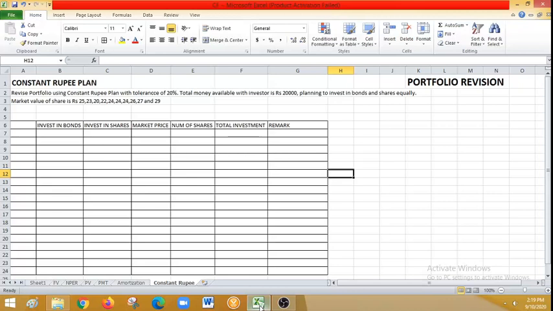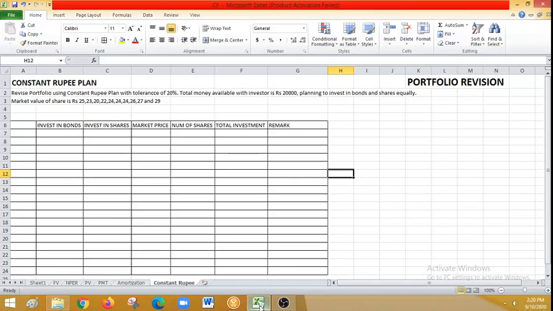More care is taken when a portfolio is constructed, but that carefulness has to be extended when a portfolio has to be revised or when a portfolio needs a revision. This is because bond prices don't change as much. But when it comes to equities, that is shares, there is a possibility that every day it fluctuates. So there is a possibility of substantial gain or loss to an investor who invests in equity shares. Unlike bonds, equity assets have too much fluctuation.